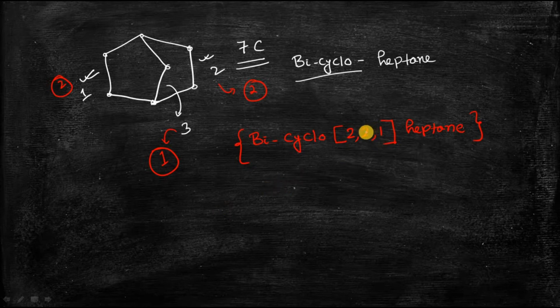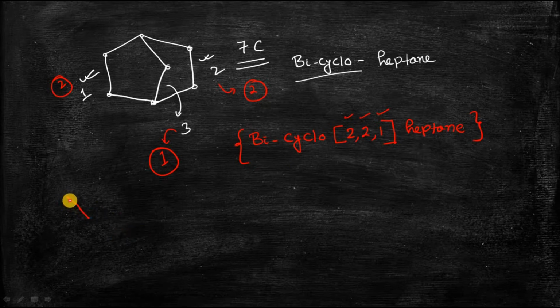So you can see that the numbering of the carbon atoms in each of these bridges will be in such a way that you will start with the higher number and you will end with the lowest number. In this way you should do the numbering of these bridges. Now let's take another example.